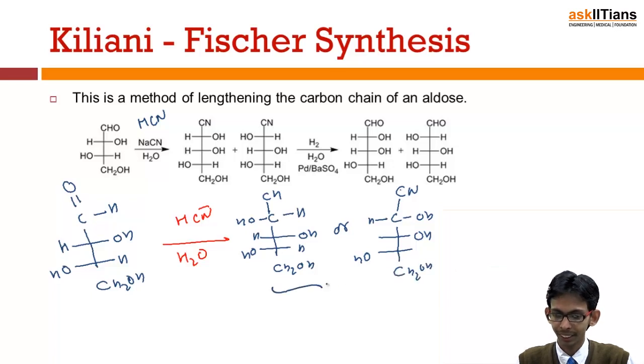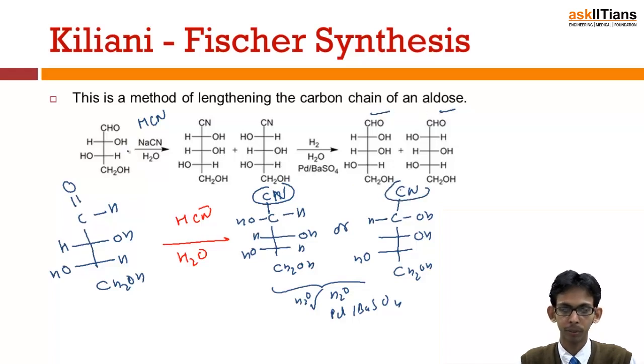And when these two are further reacted with hydrogen gas, in the presence of palladium, BaSO4, this CN group gets converted into aldehyde. So we get this compound.